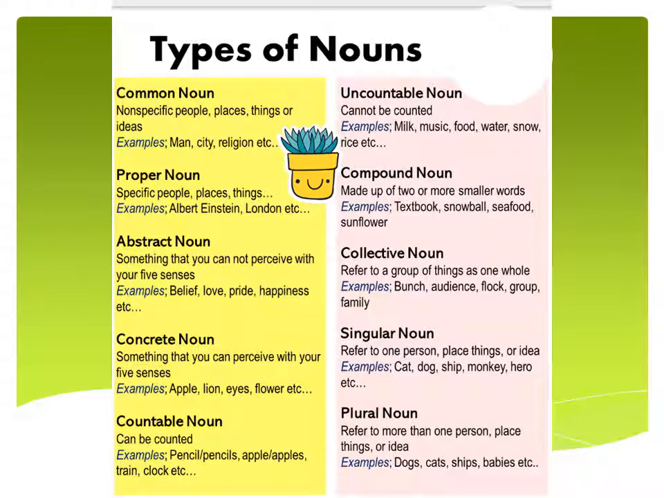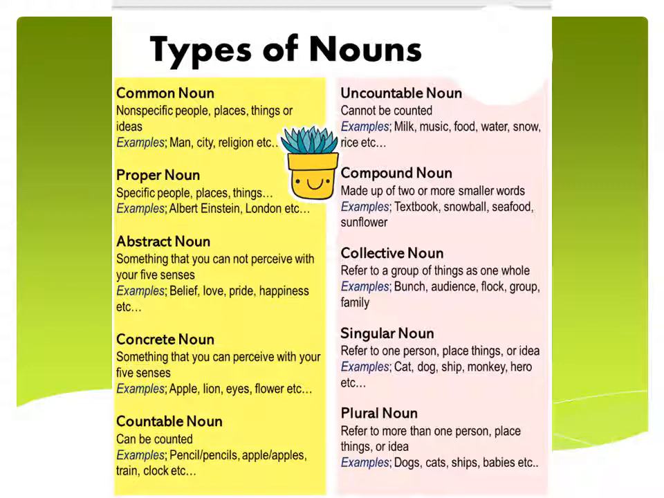Now at the last I just want to give you a quick recap of all the types of nouns so that you can get the revision of all the nouns. So first was common nouns. Common nouns are non-specific people, places, things or ideas. Examples are man, city, religion, etc. Now proper noun is a specific person, place or thing. Examples: Albert Einstein, London, etc. Abstract nouns are nouns for something that you cannot see with your five senses. Examples: belief, love, pride, happiness.